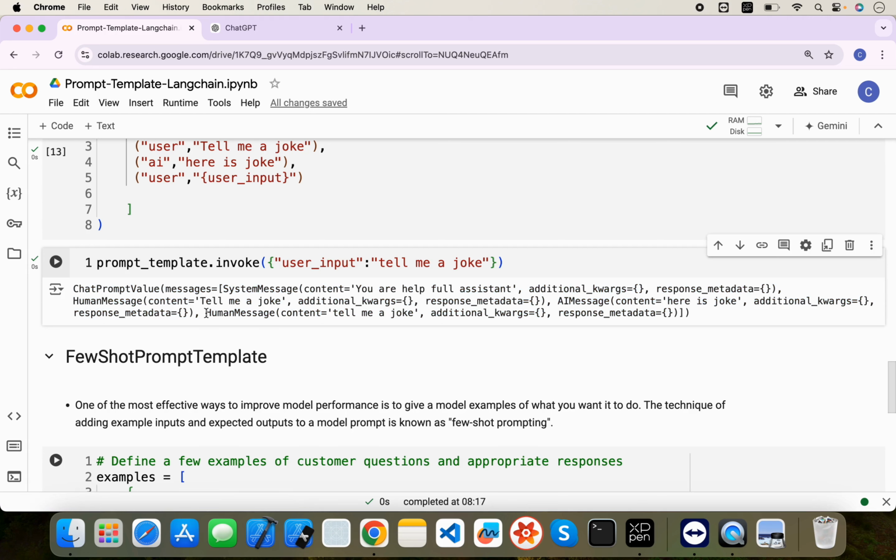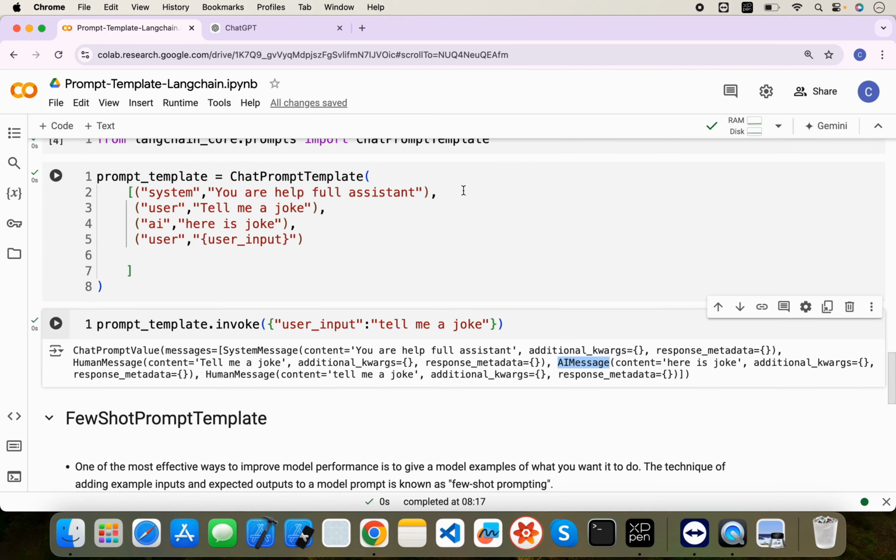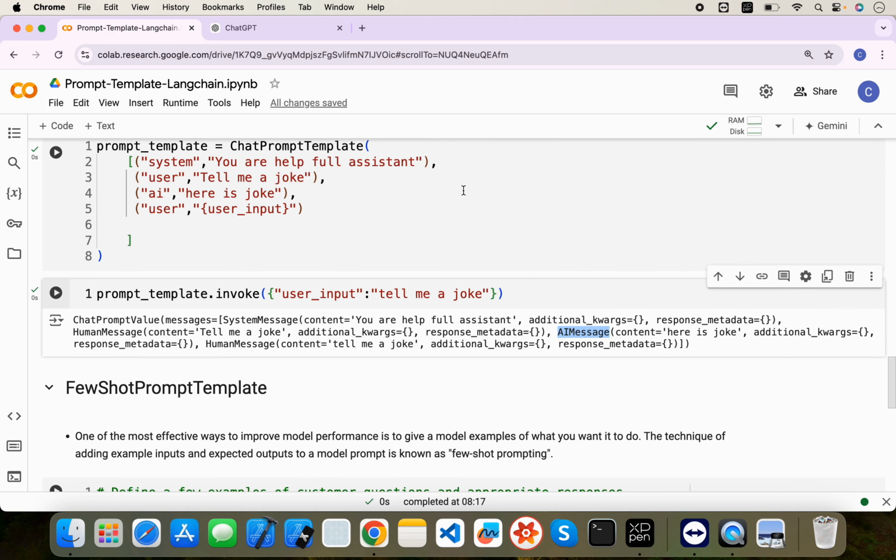This is also one kind of prompt template, the human message and system message. The system message is generally whatever information you want to provide to the system. The human message is whatever the user is providing as input. And the AI message is whatever output we are getting from the LLM, it will be inside this AI message. When we implement our application using the chat prompt template and prompt template, we will see what the responses are. So these are basically the responses you can consider, at least for now.